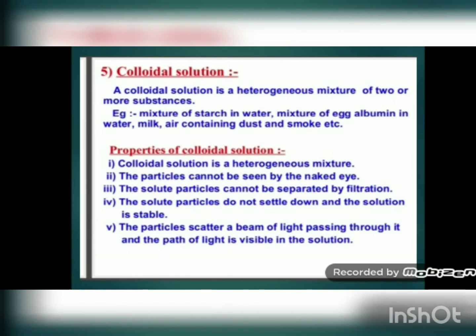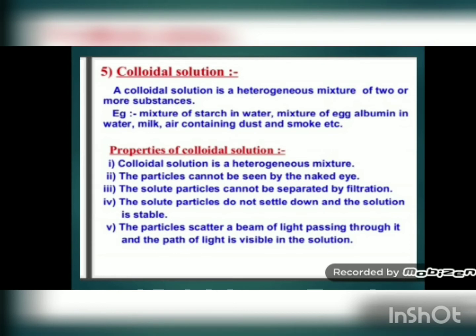Now we will see some properties of colloidal solution. A colloidal solution is a heterogeneous mixture. The particles cannot be seen by the naked eye. The solute particles cannot be separated by filtration. Take the example of milk only. If you try to filter the milk through filter paper, you will not be able to separate the white particles and liquid in the milk. It is uniformly mixed. The solute particles do not settle and the solution is stable. So a colloidal solution, although it is a heterogeneous solution, is stable, and its particles scatter a beam of light passing through it, and the path of light is visible in the solution.